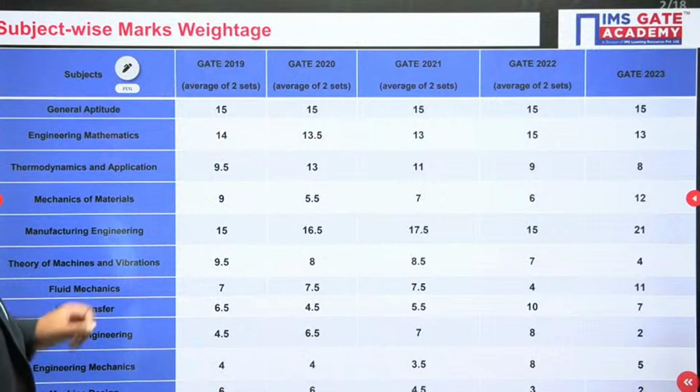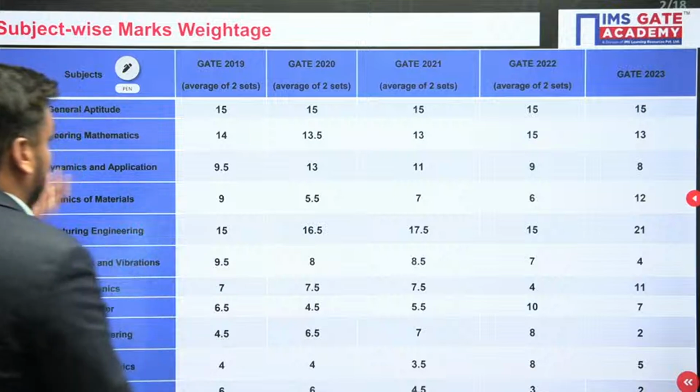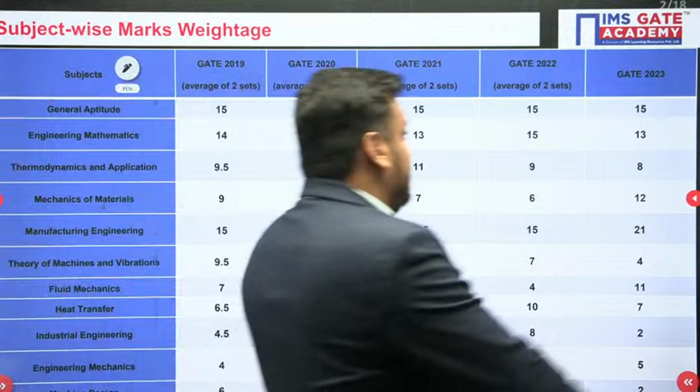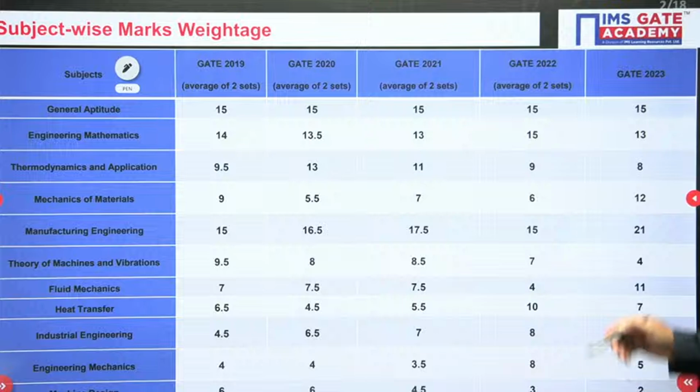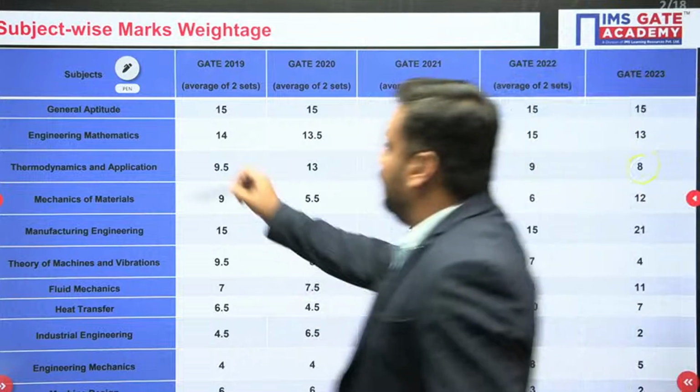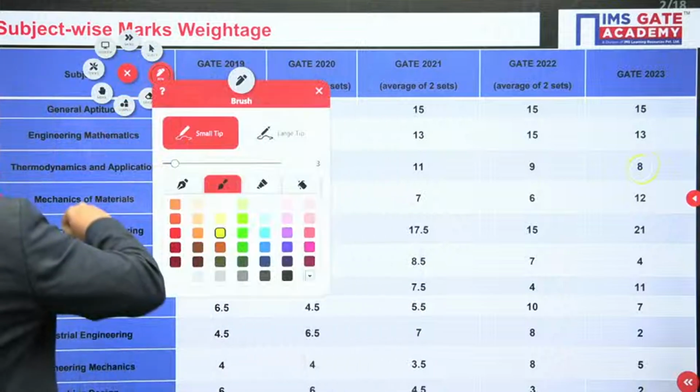So students, you can see here the thermodynamics. If I talk about last year's GATE 23 weightage, then thermodynamics has 8 marks weightage. Similarly, the machine design subject, I hope it is clearly visible.